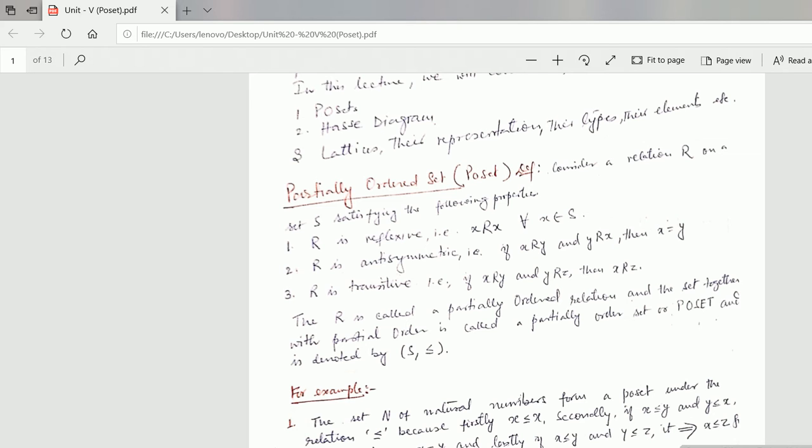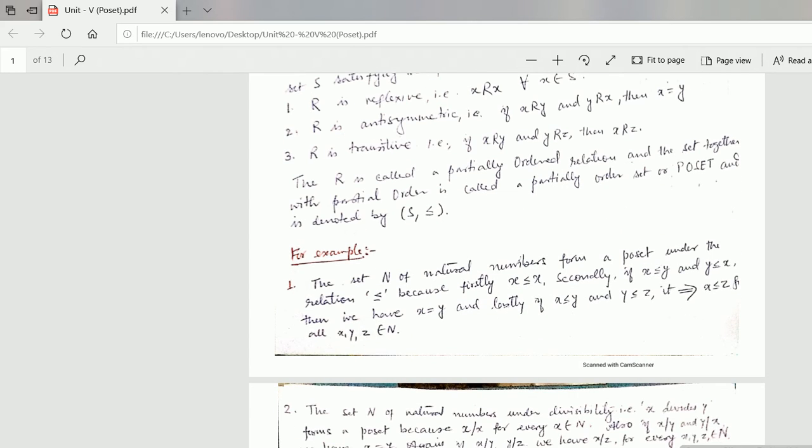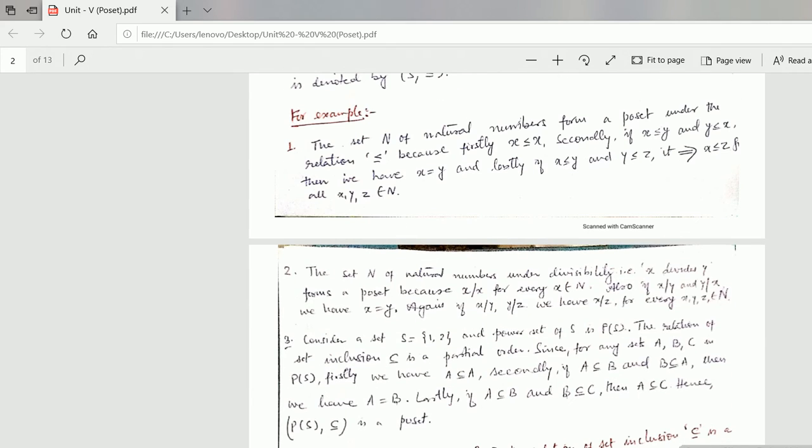Then R is called a partial order relation, and the set together with the partial order is called a partially ordered set or poset, and is denoted by (S, R). This R is a relation, this shows the relation. You can put (S, ≤). For example, now see the example to understand this. To understand the poset, we will see these examples. First one is